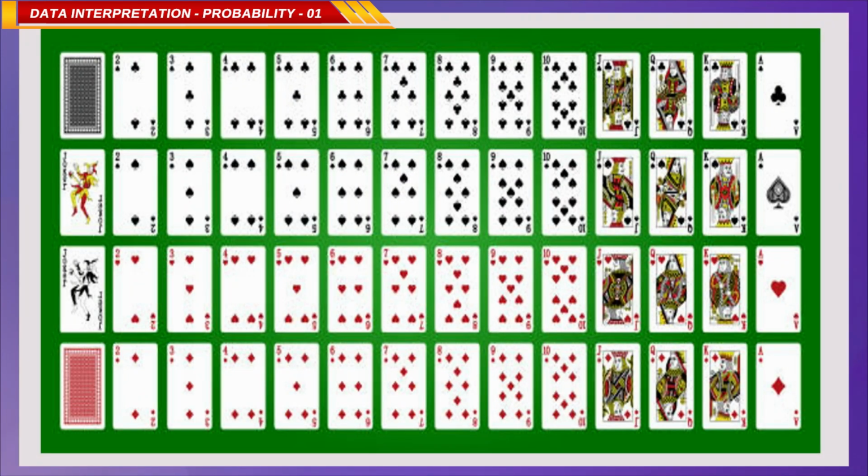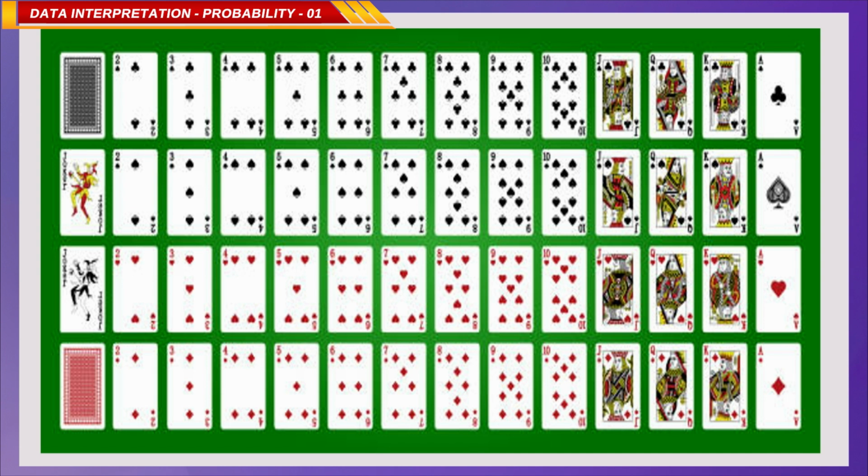Okay. Now, we are seeing a deck of cards. When you consider a deck of cards, there are 52 cards. In these 52 cards, there are 2 colors: 26 cards are black and 26 cards are red. There are 12 face cards, observe them: jack, queen and king.